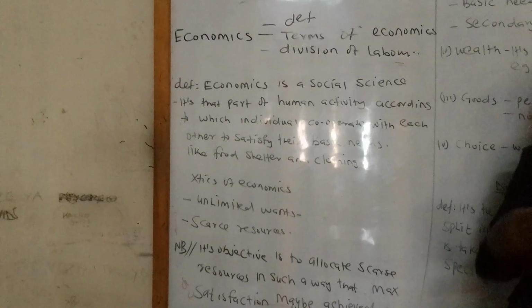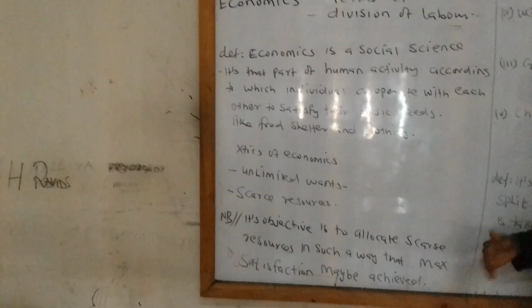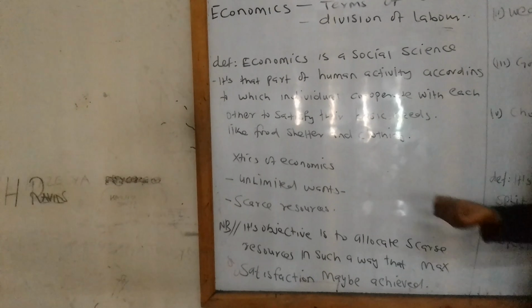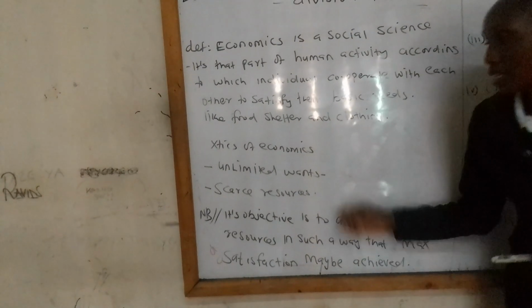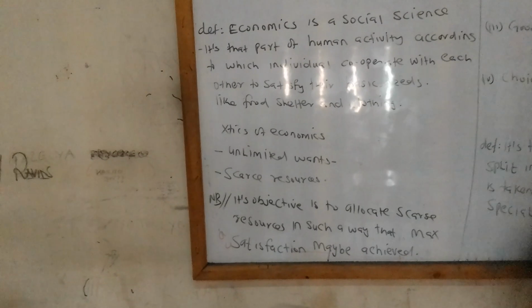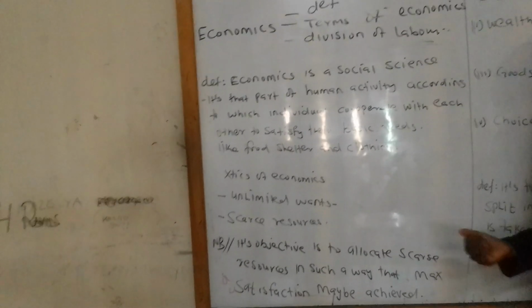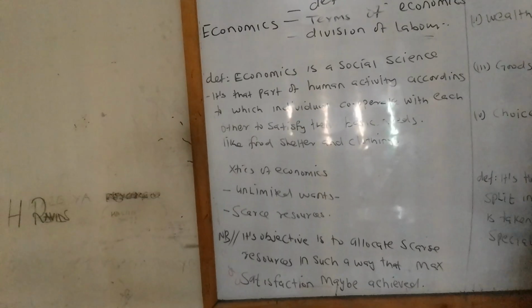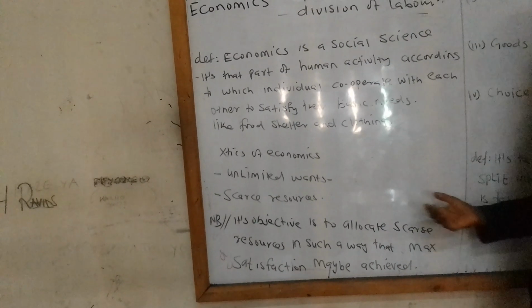You cannot be satisfied. The moment you are satisfied with one of them, you think of the next one. It can be food, shelter, or clothing. And then we talk of scarcity of resources. The resources cannot be enough for the entire society or the people of the whole nation. But at the end of the day, in economics we want to ensure that the resources which are available are enough for the people of the society.